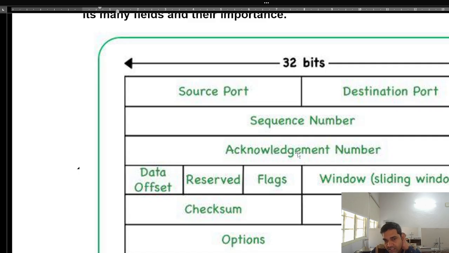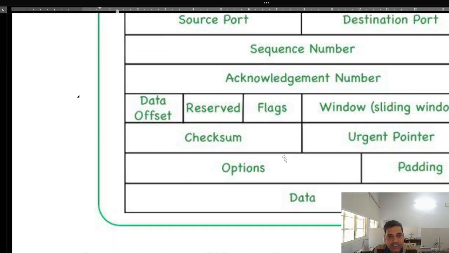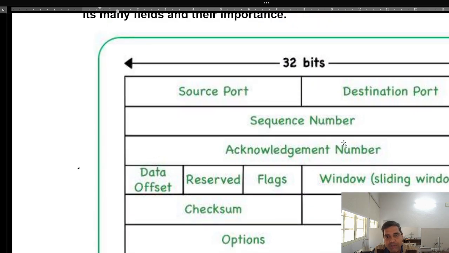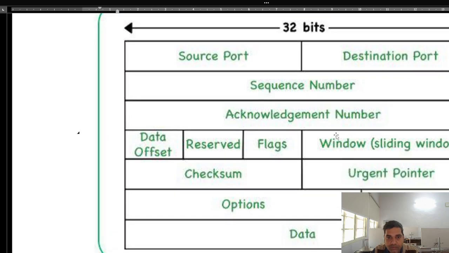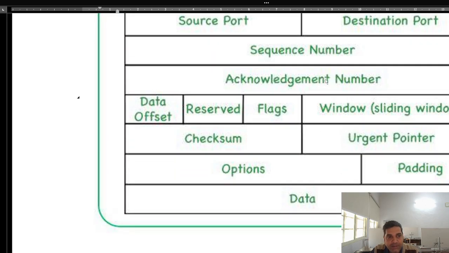If the sender does not get the acknowledgement number of a packet, it will retransmit the packet, assuming the packet was lost in the network. Here are some data offset bits. This acknowledgement number is a 32-bit number, and the sequence number is also a 32-bit number. So you can understand how many packets the data can be divided into: 2 to the power 32 packets. Similarly, the acknowledgement number can be given the same size.